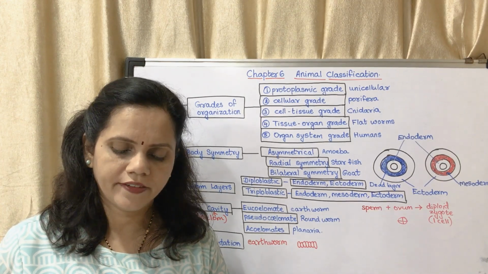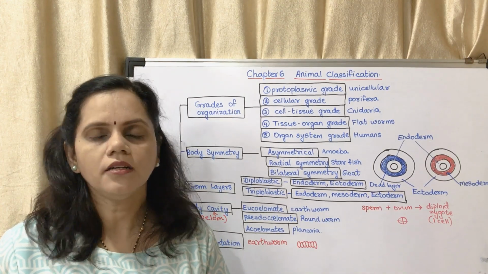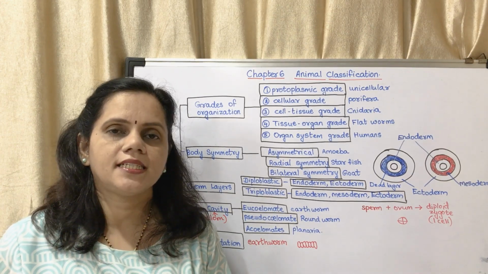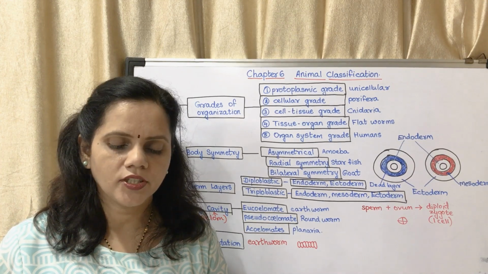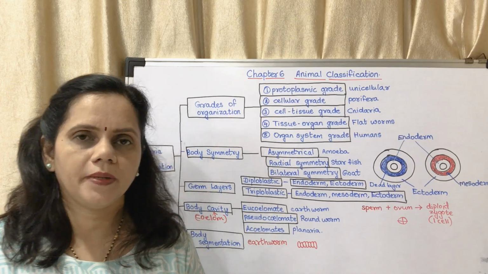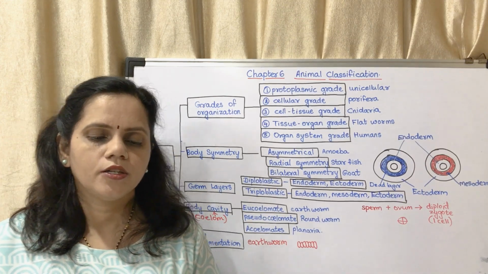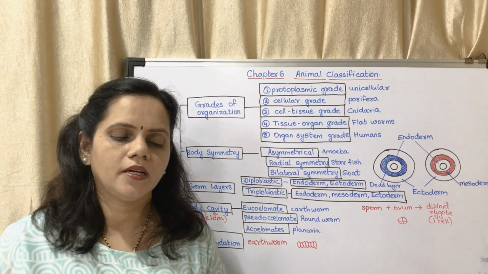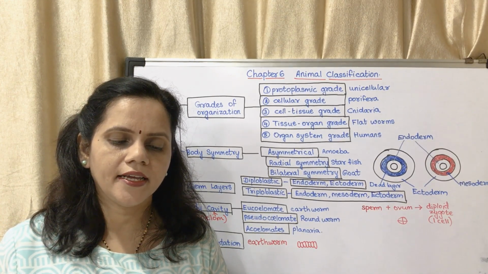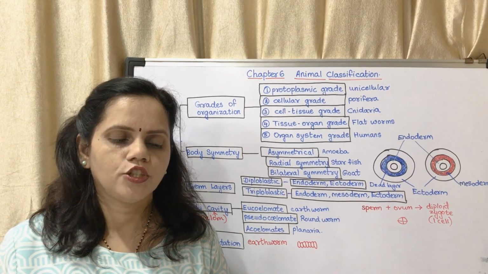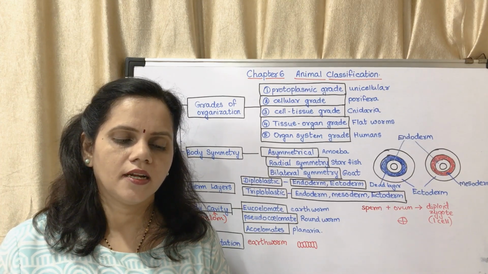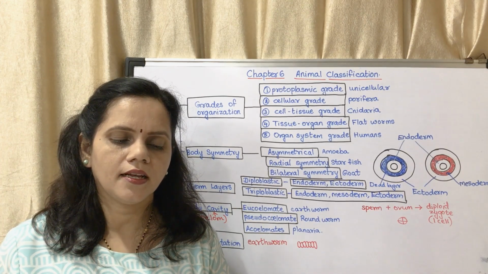The diagram of jellyfish and the diagram of planaria could be given and labeling could be asked. Page 65, figure 6.8, that is organ system grade organization. They have given the picture of a human body. Towards the right, you may fill up mouth, heart, bone, kidney, muscle. Towards the left, you may write brain, lungs, liver, blood vessel, and skin.